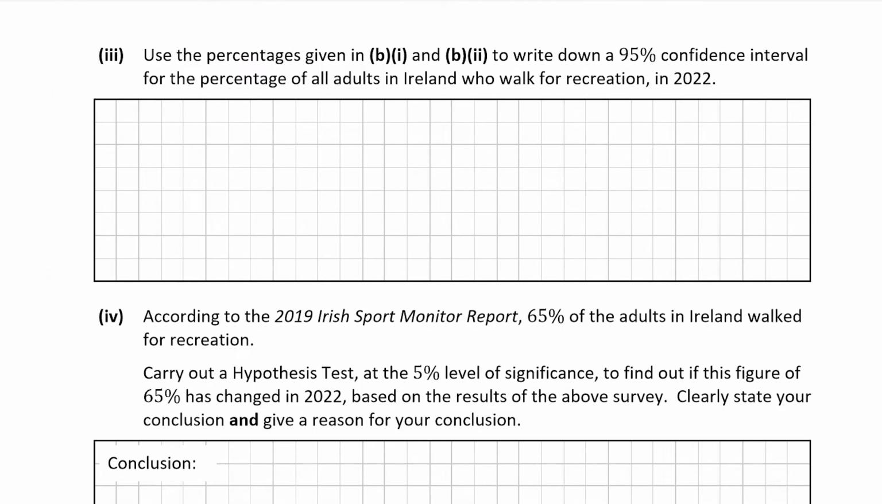And this says, using the percentages in B part 1 and B part 2, write down a 95% confidence interval for the percentage of adults in Ireland who walk for recreation. So a confidence interval is given by, your true proportion in the centre, and to the left of that we're going to have our sample proportion, which I'm going to denote as p hat, and it's going to be p hat minus the margin of error, and then to the right you're going to have p hat plus the margin of error.